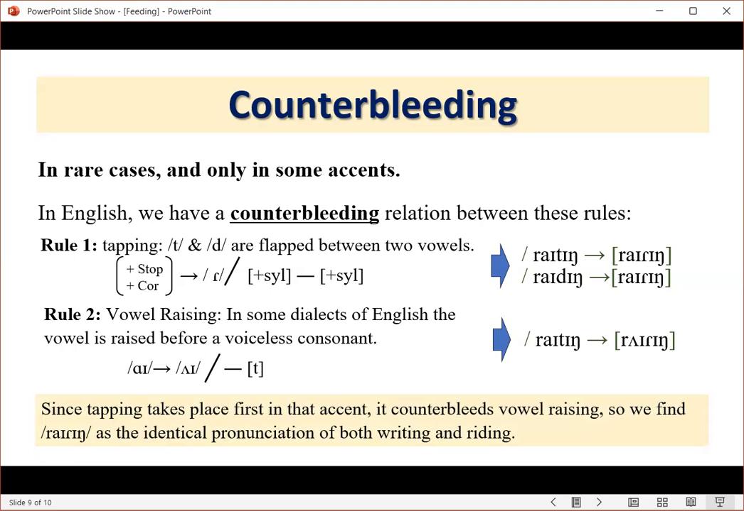This ordering is counterbleeding because if vowel raising had applied first, it would have created the environment for a distinction, but tapping removes the conditioning factor before it can take effect.